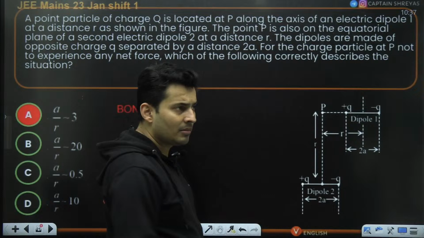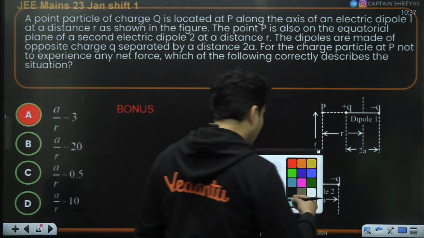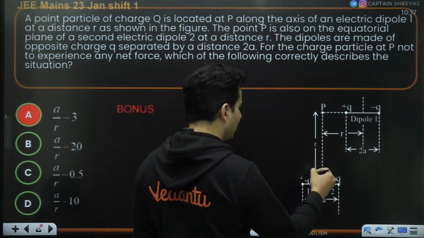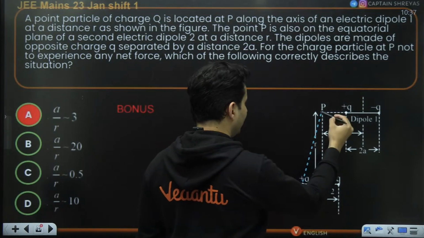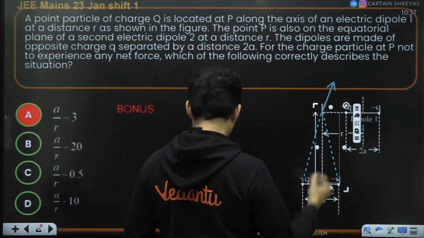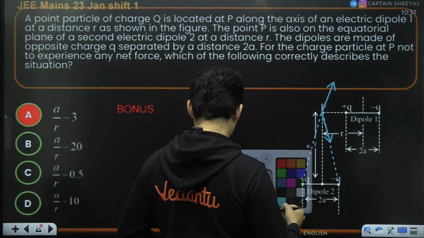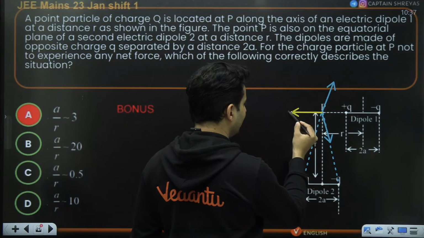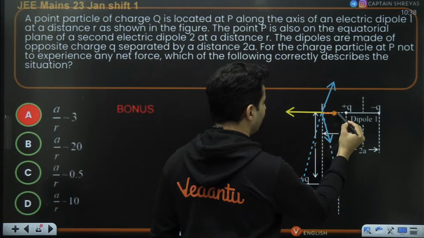So many people thought that maybe this could be a long dipole, not a short dipole. So the assumptions are not valid. Then it becomes even scarier, because this positive charge at this particular point along this particular line will give an electric field like this. This negative charge at this point will give an electric field like this. This positive charge over here will give an electric field like this, and similarly this negative charge will give an electric field like this.